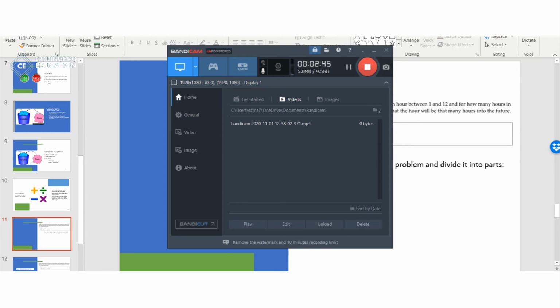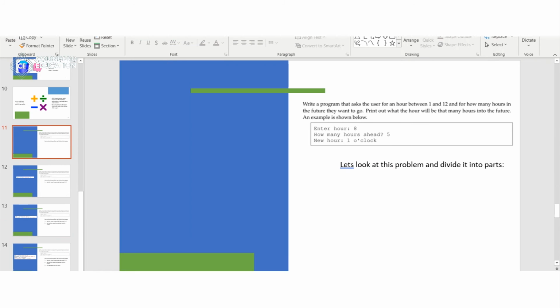Moving on to variable arithmetic. Arithmetic means functions like addition, subtraction, multiplication, and division. You can perform all these functions with almost all the data types. Let me work on a program here.